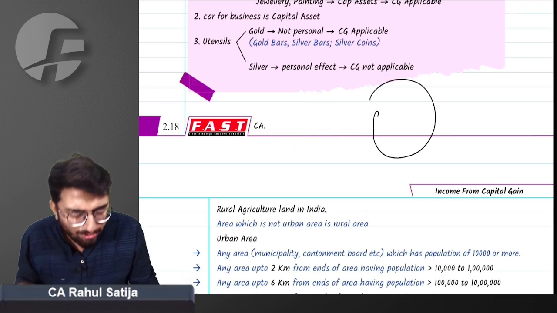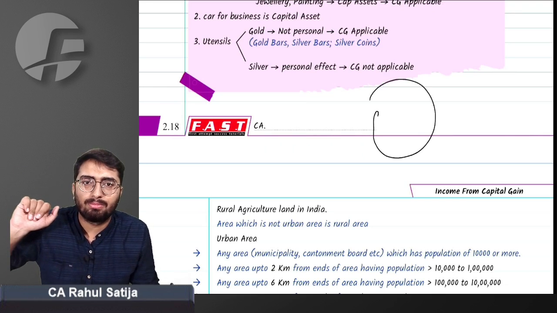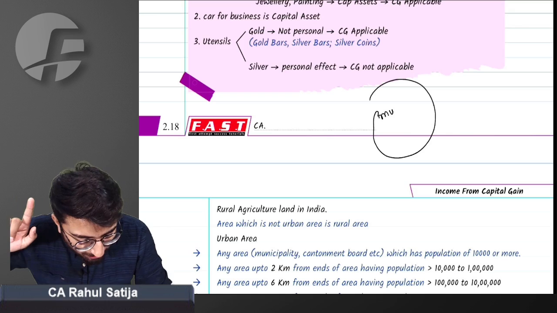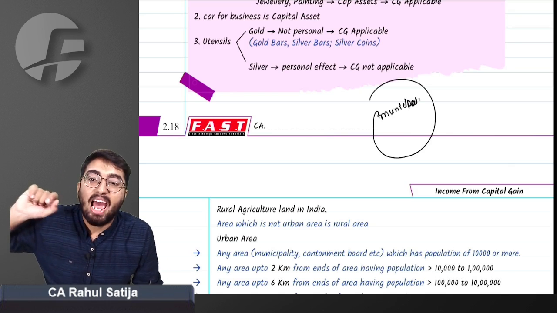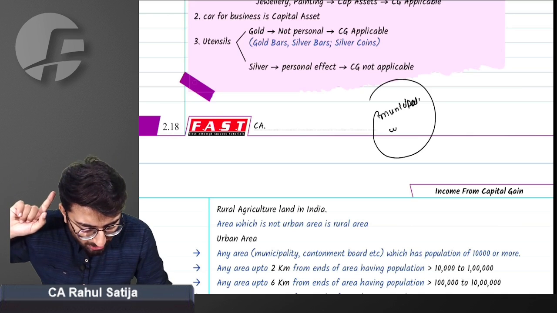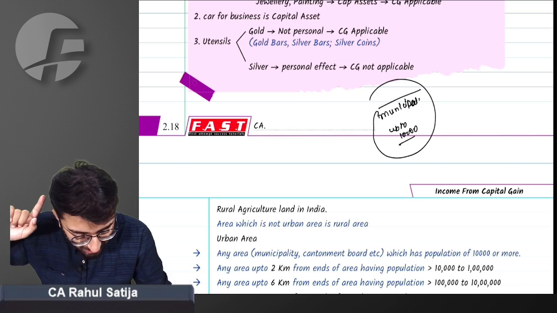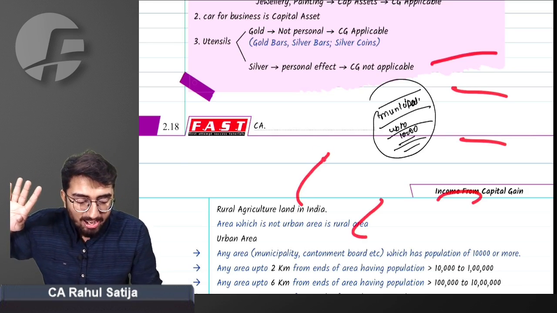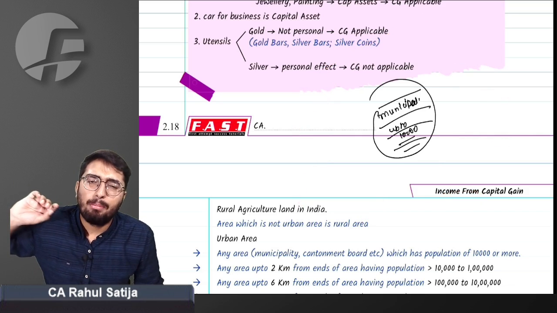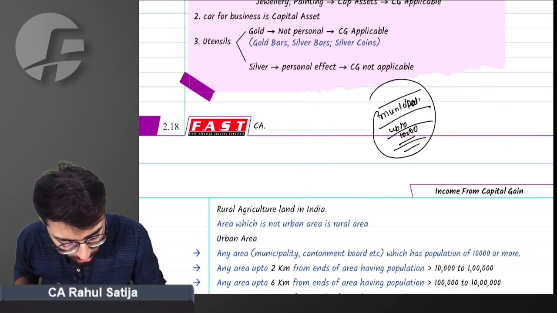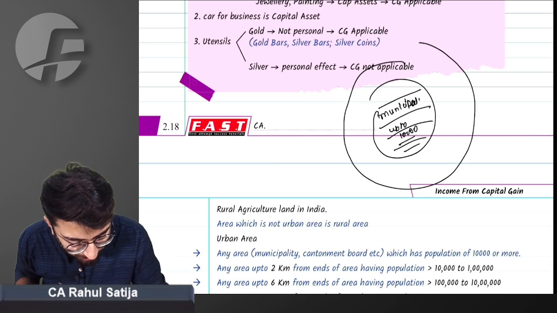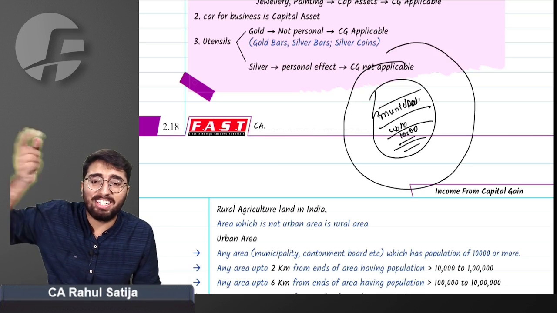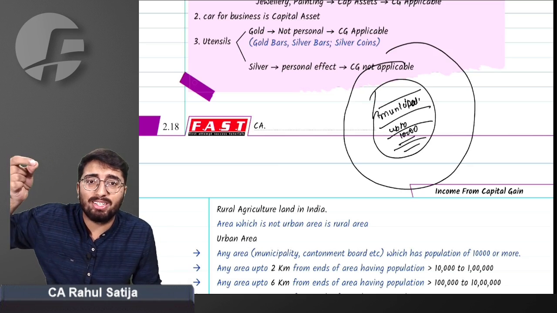Any area, for example, this is an area which is governed by municipality, and population of such area is up to 10,000 people, then this area will be urban area. Beyond that, any area will be rural area. But what if population increases from 10,000?